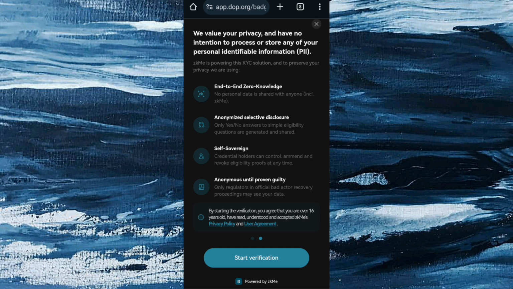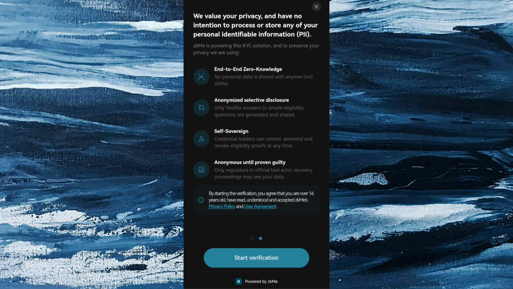End-to-end zero knowledge, anonymized, selective disclosure. So I'm going to click on this. You can see, agreed. Once you click on this, it simply means that you have agreed to all this. So I'm going to start the verification.